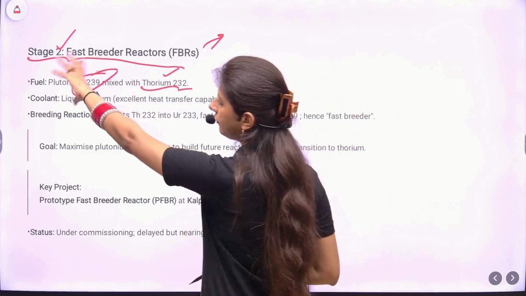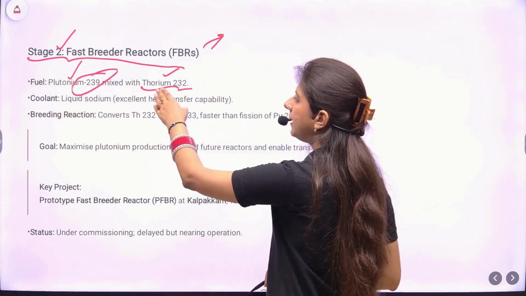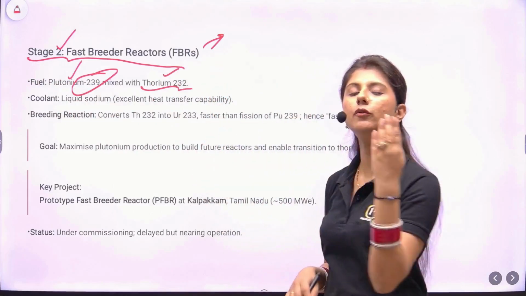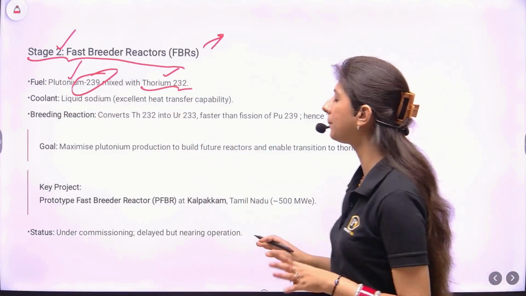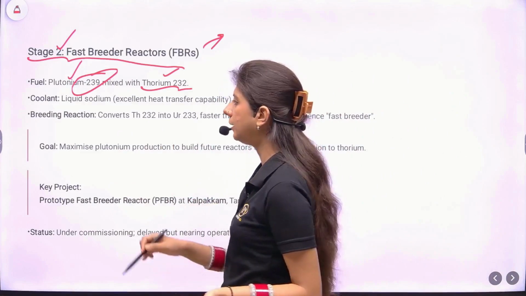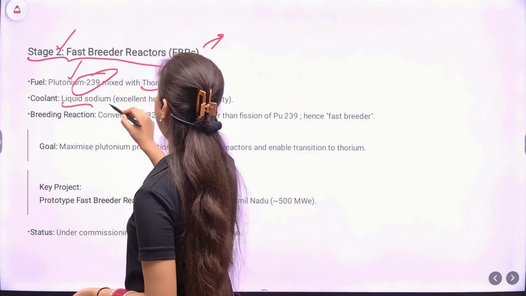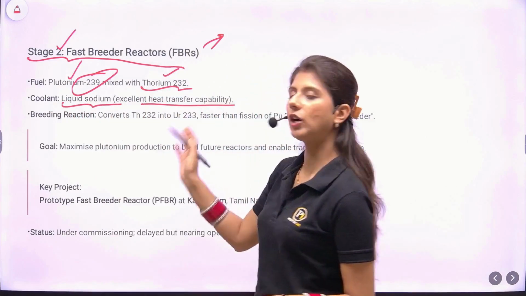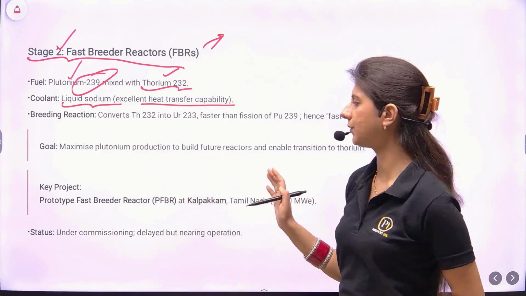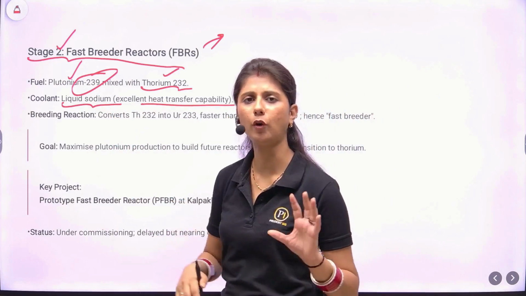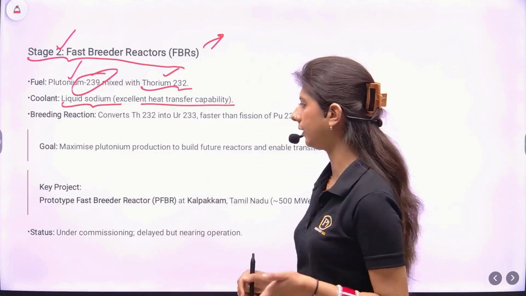Once we have enough inventory of plutonium, then we'll mix it with thorium-232, which is present in abundance in India. Here we won't use a moderator because we'll use a coolant, which is liquid sodium. It has excellent heat transfer capability. There is no requirement of a moderator in the fast breeder reactor.